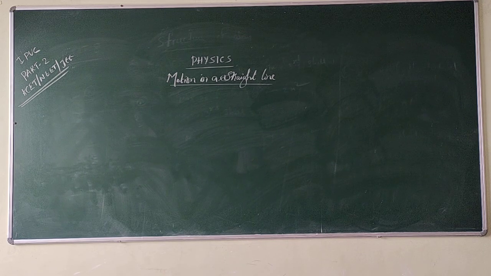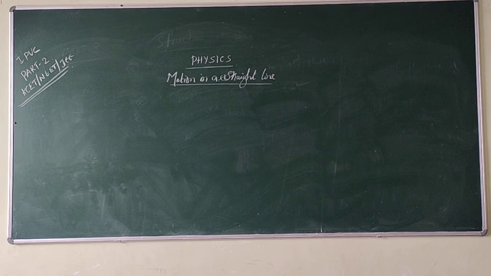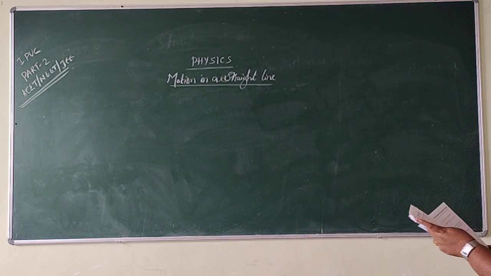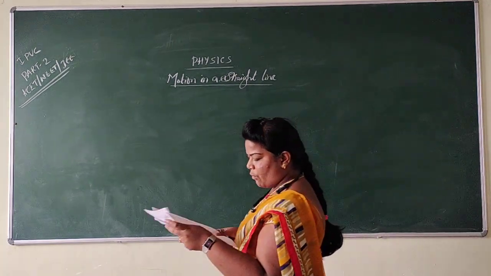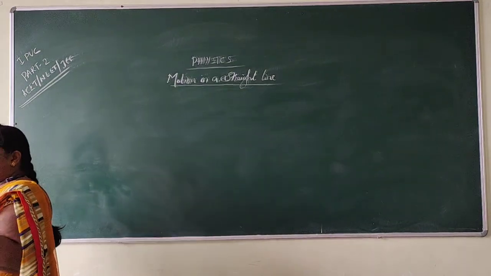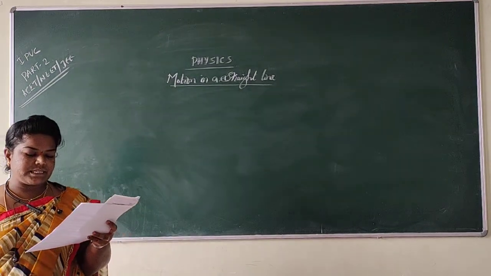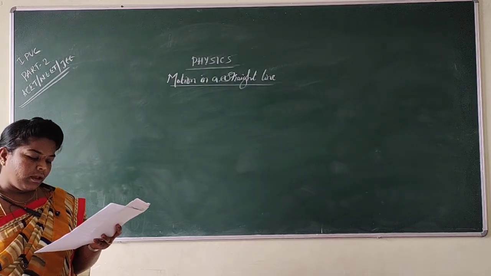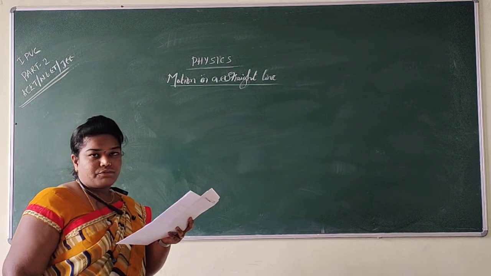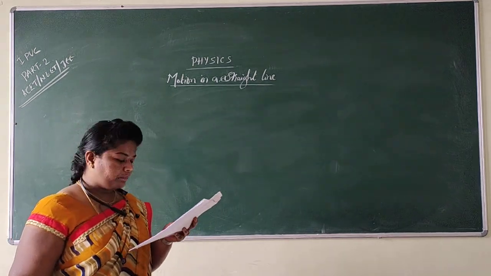So in the previous class we completed up to the 5th question. Today in this class, sorry, I am moving with the 6th question. So read the question once. A runner is walking along a straight road. He takes 5 steps forward and 3 steps backward, followed by 5 steps forward and 3 steps backward, and so on.